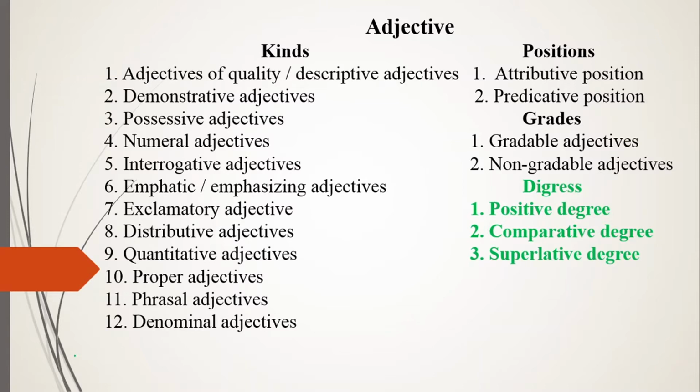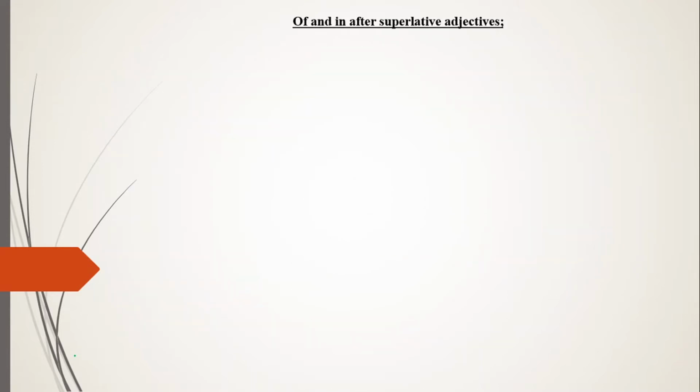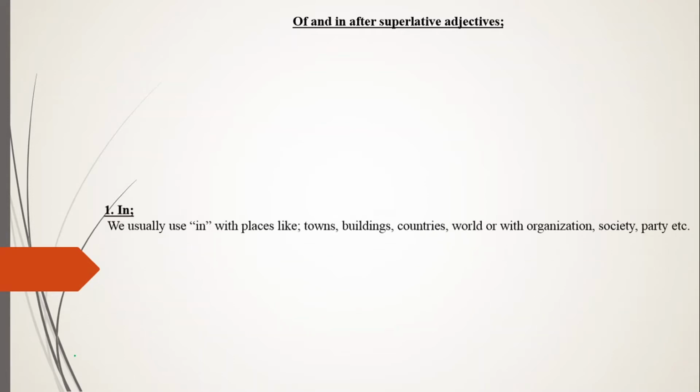Today we will be discussing another topic about the degrees of adjective, that is known as of and in after superlative adjectives. A lot of students get confused about the usage of of and in, and they commit a lot of errors and mistakes. This can help you in all your competitive exams. In fill in the blanks it comes a lot, and today we'll be discussing the same.